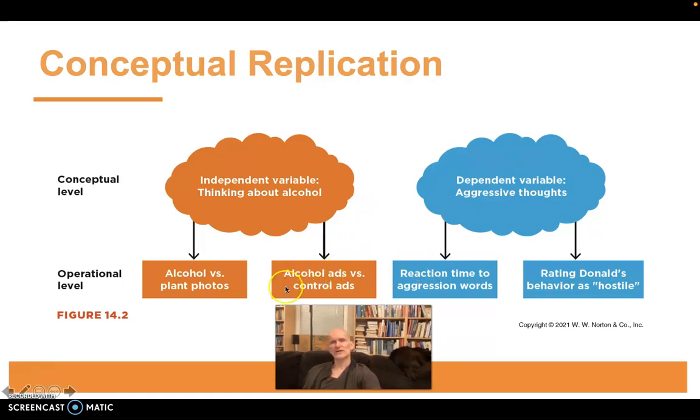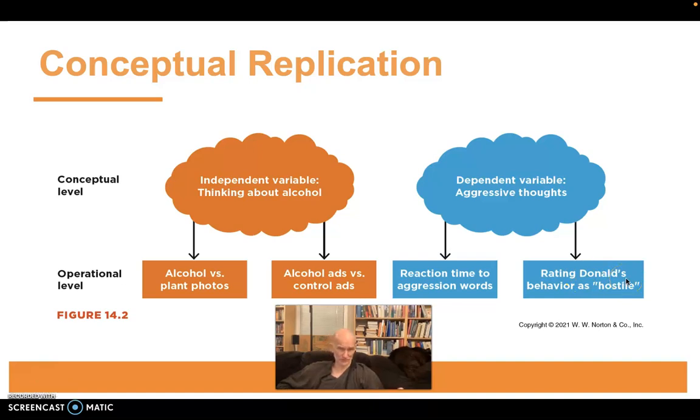The second study tested the same idea but in a different way. They had people watch advertisements, either alcohol advertisements or advertisements for control products, and that primed people's thoughts about alcohol. Then, as a second stimulus, they had people read an anecdote about Donald and his behavior.